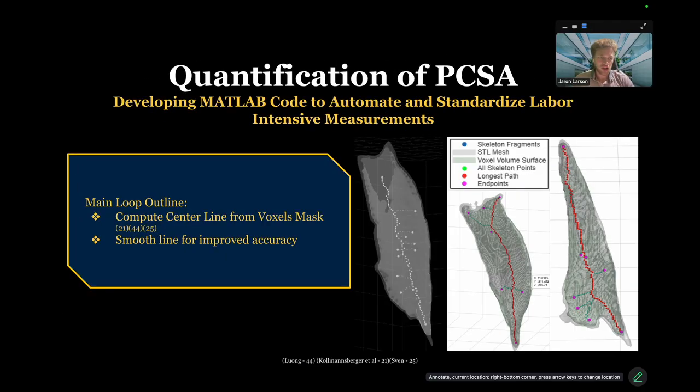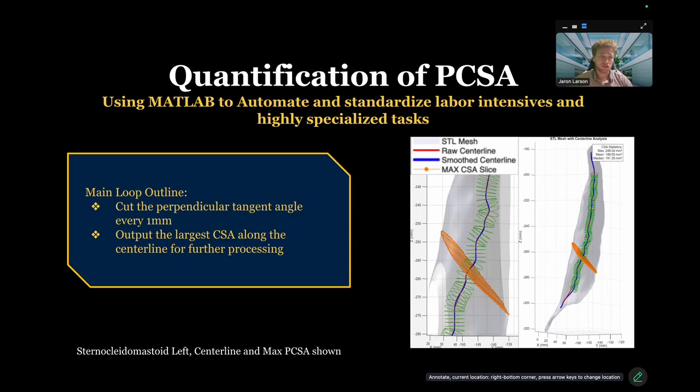Now, as far as the quantification of cross-sectional area, we take the 3D volumes of muscles and we shrink them down to one dimension, which gives us a nice center line. That's this red part on the screen. When we have this center line, we smooth it out to remove any sort of jagged variation. And then we're actually able to use this center line to cut a perpendicular tangent angle, which actually finds the cross-sectional area of that ring.